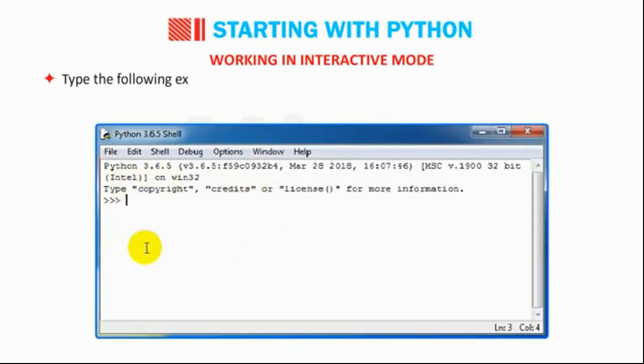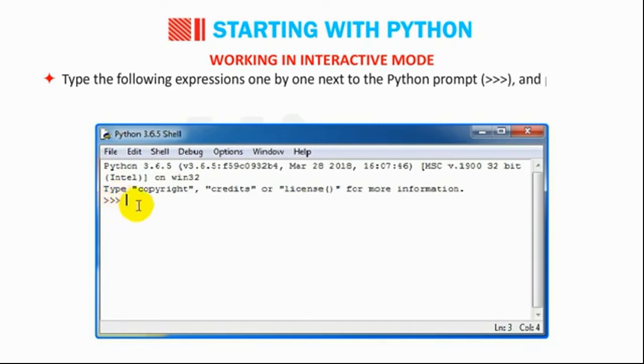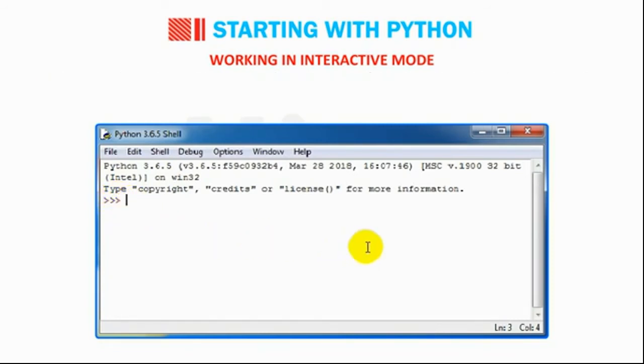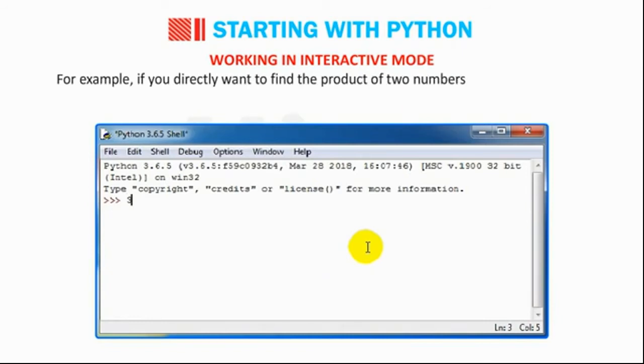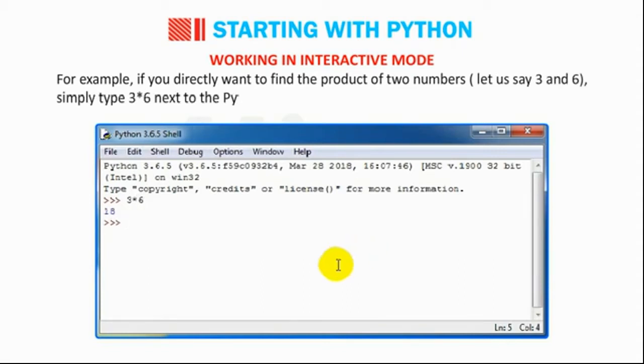Type the following expressions one by one next to the Python prompt and press the Enter key after every expression. For example, if you directly want to find the product of two numbers, let us say 3 and 6, simply type 3 * 6 next to the Python prompt.